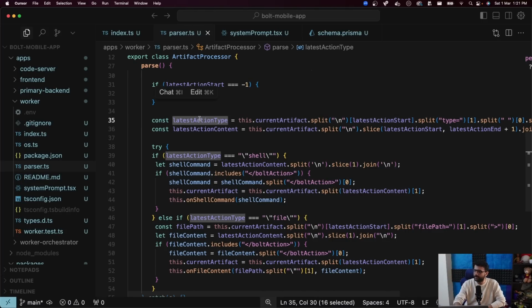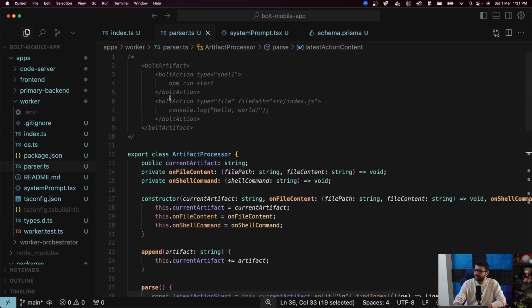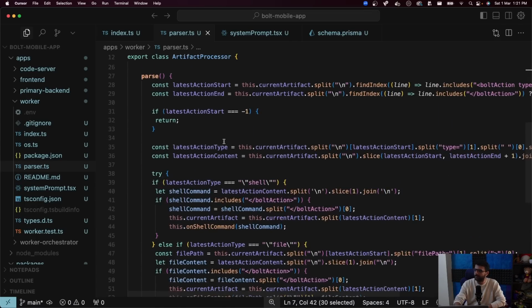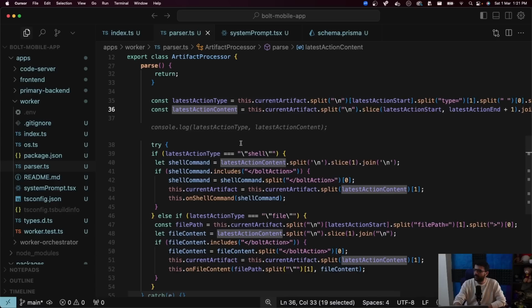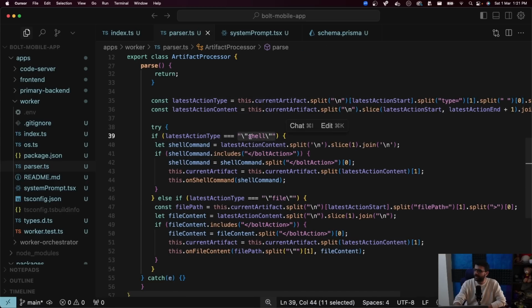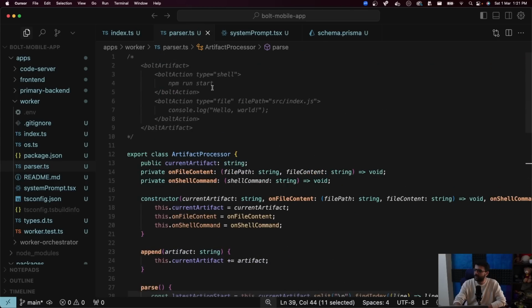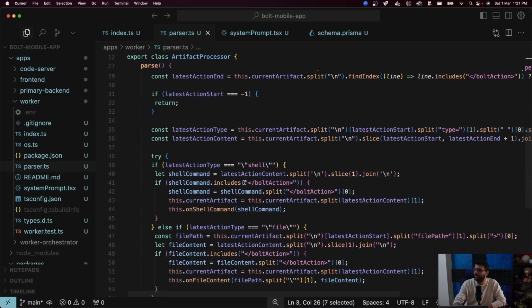So this gets the type. This gets the content. Content, meaning what was inside it: npm run start or the contents of the file. These two we get in these variables. Now if the type is shell, and again if you look at it, there are extra quotes over here because there is shell with double quotes. When we try to parse this file, by the end of it, what we are left with is this, with the extra quotes, which is why the if check over here checks shell with double quotes. You can of course change that over here.